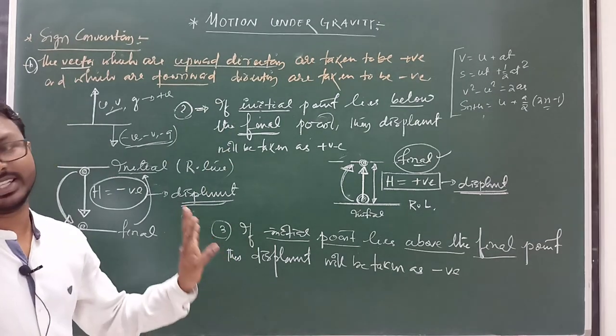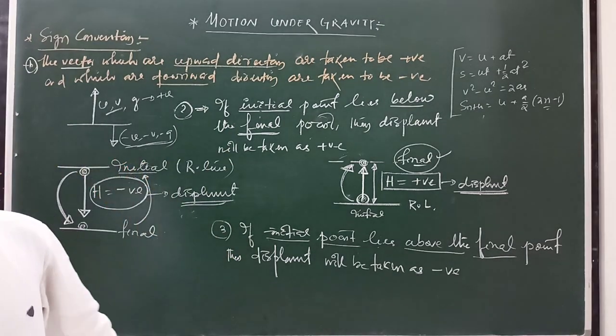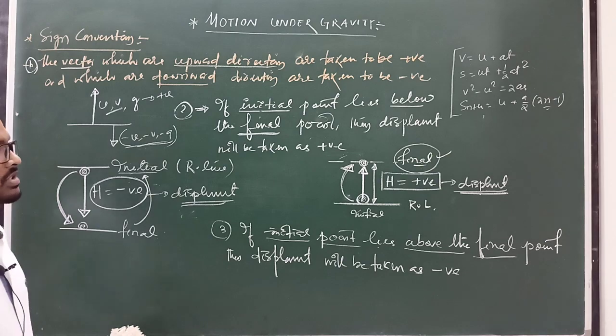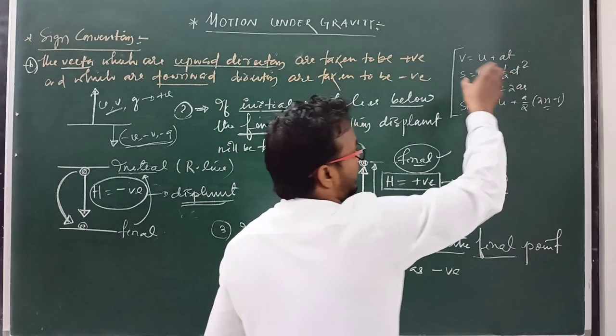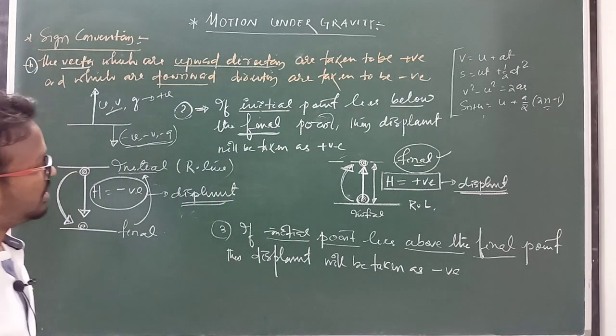This is the sign convention, and by using this sign convention, we have to solve different types of problems, and we have to derive kinematic relations in vertical motion or motion under gravity.